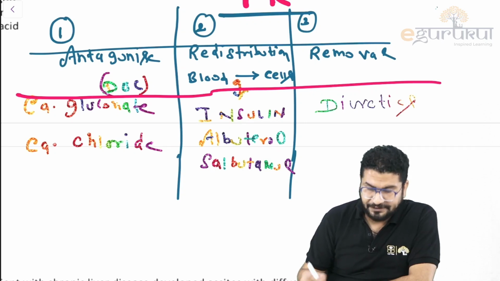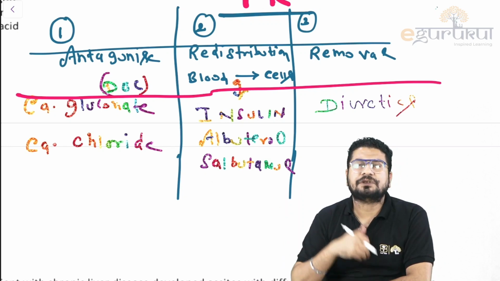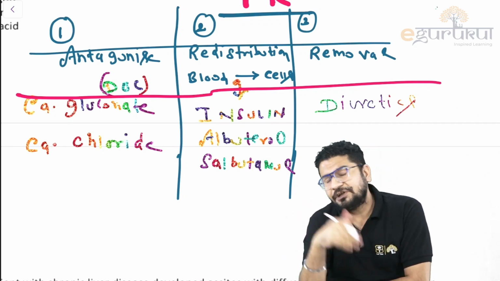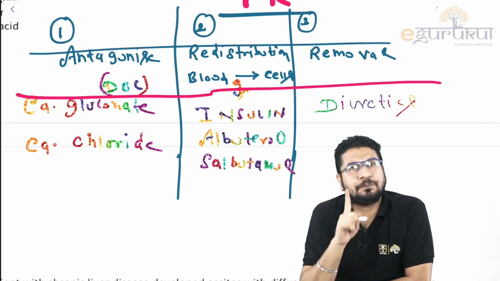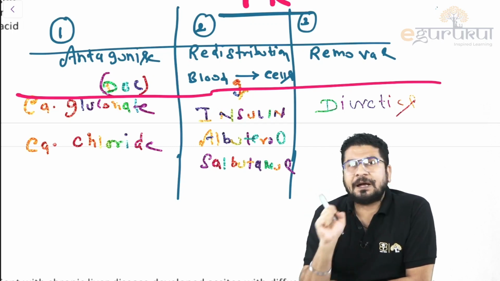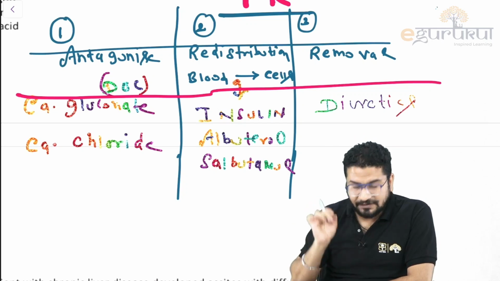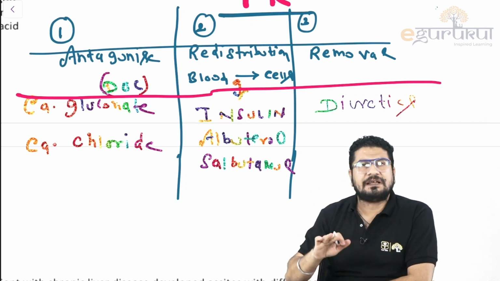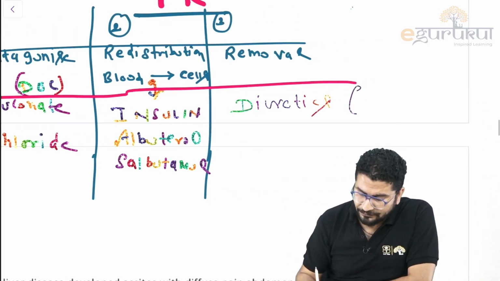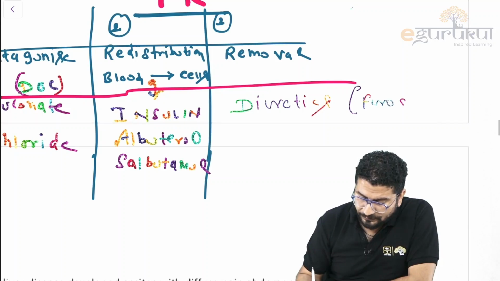You can use some diuretics, they will remove the potassium, right? Which diuretics can you use? You can use any diuretic. What you should not use is potassium sparing. यहाँ पर स्पाइनोलैक्टोन नहीं देना है, स्पाइनोलैक्टोन, एमिलोराइड, एप्लेरिनोन नहीं देना है, because here we need to use normal diuretics like your furosemide. So generally we use Lasix or furosemide.